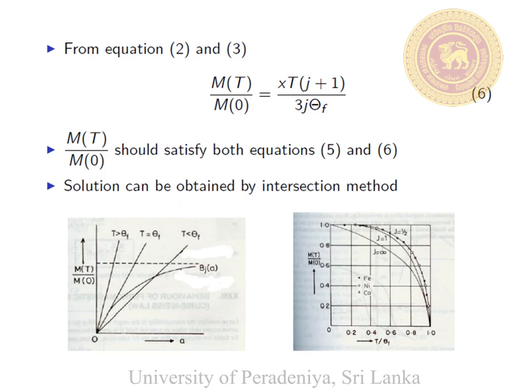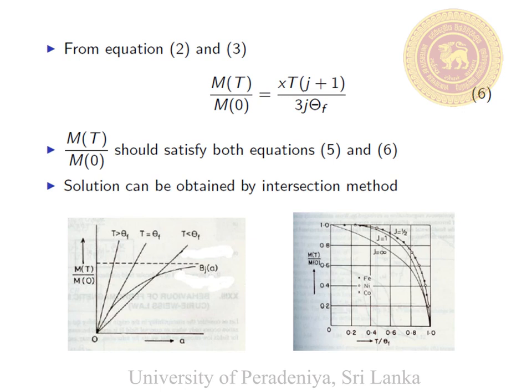According to equation number 5, the graph between magnetization and x is a curve. According to equation number 6, the graph between magnetization and x is a straight line. You can see this one on the left hand side graph. When the straight line intersects with the curve, we can observe the spontaneous magnetization.